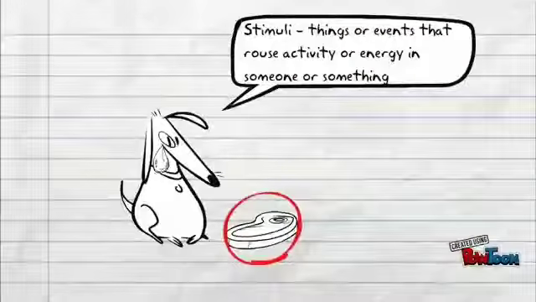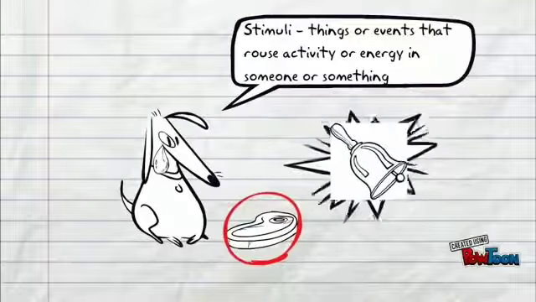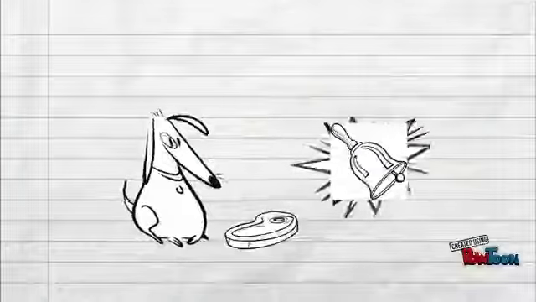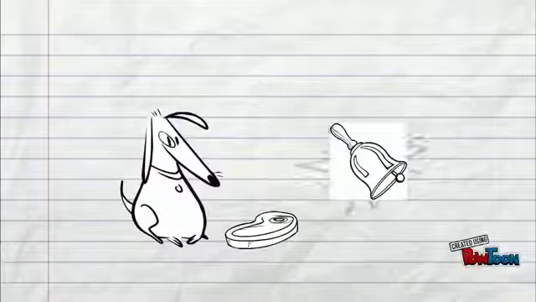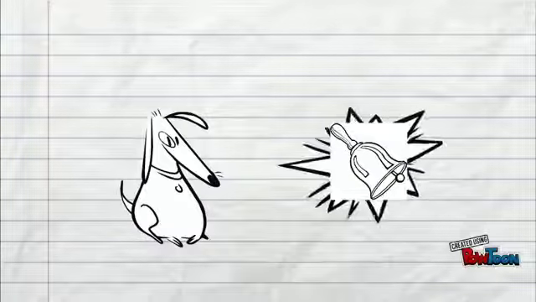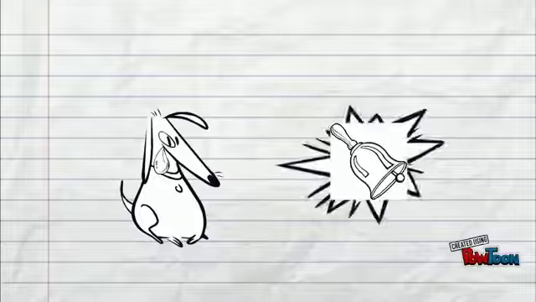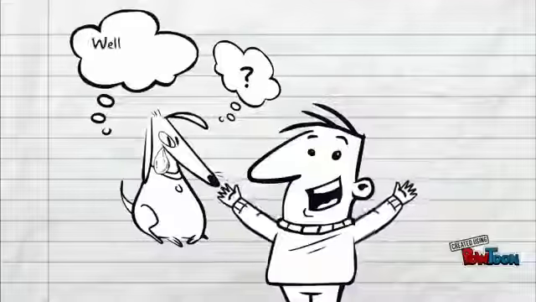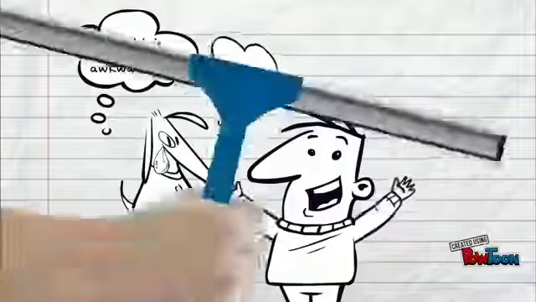Then he paired the stimulus with a separate incident, the sound of a bell. Every time Pavlov brought the dogs food, he rang a bell. Once the dogs got used to the sound of the bell at feeding time, Pavlov tried ringing the bell without giving the dogs any food. And voila, the dogs started drooling anyway. Pavlov had successfully trained the dogs to react to the new stimulus, the ringing of the bell, the same way that they reacted to food.